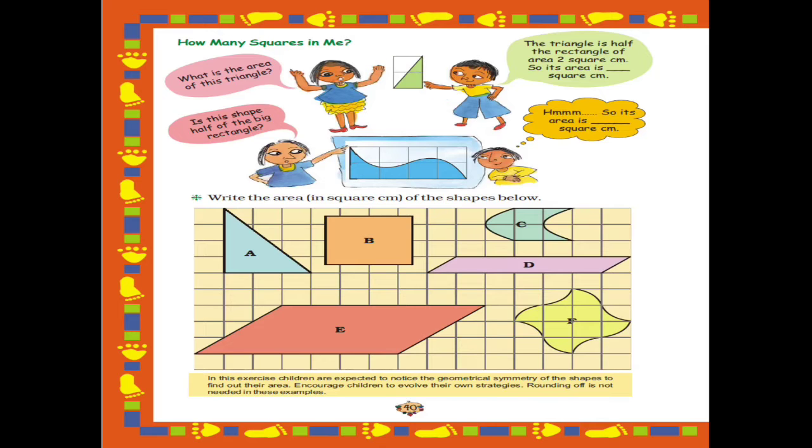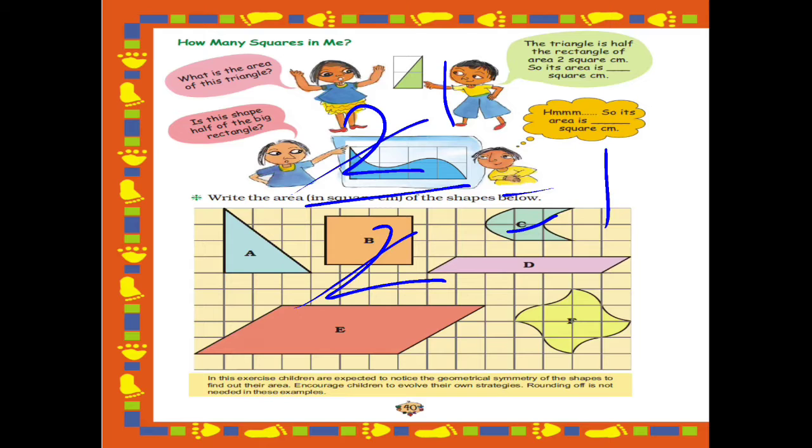So what will be the area of the triangle? We know that the area of the rectangle is 2 square centimeter, while the triangle is half of the rectangle. So what we will do? We will divide 2 by 2. Why 2 by 2? Because 2 is the area of the rectangle and the triangle is half of the rectangle. So the answer will be 1. So the area of the triangle will be 1 square centimeter. Here you will write 1 square centimeter.